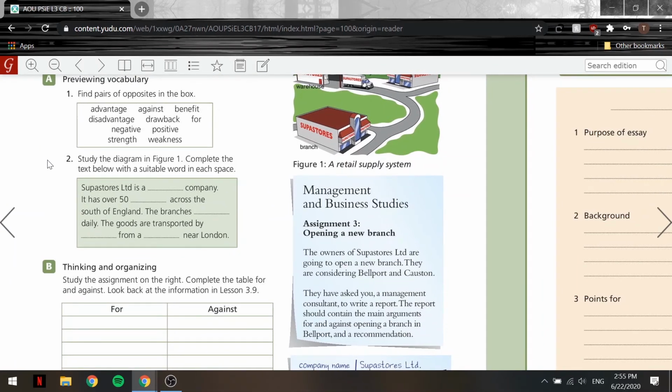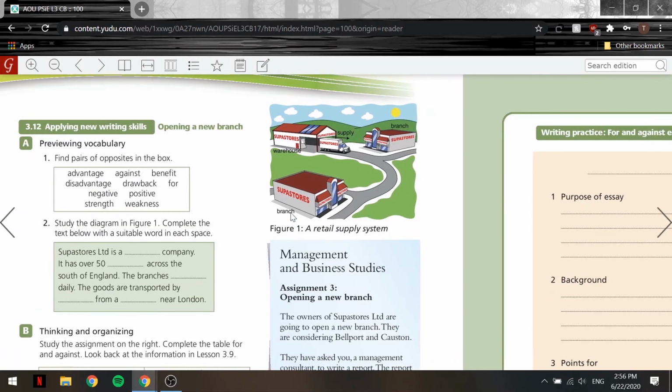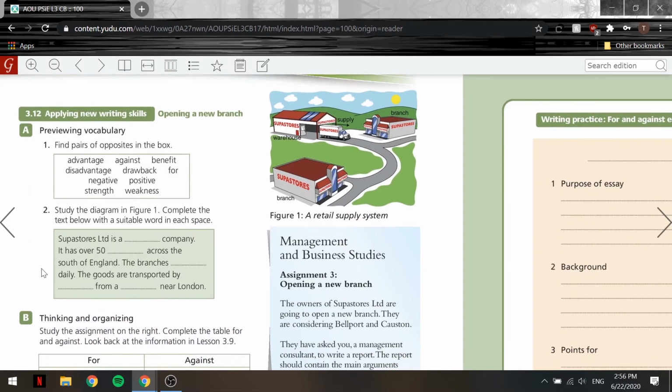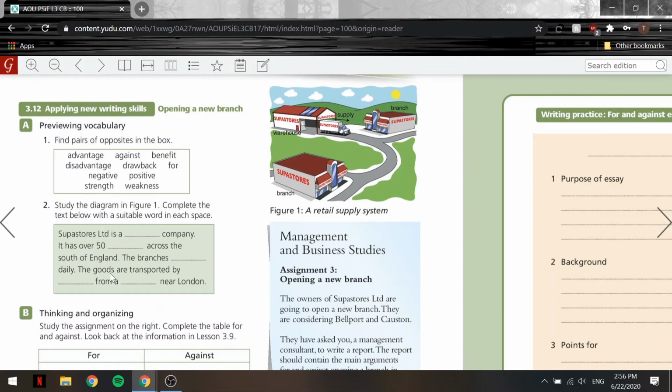Study the diagram in figure 1. Complete the text below with a suitable word in each space. So let's take a look at figure 1. It looks like we have a retail company of some sort. So we have a company called Superstores. Okay, we have a warehouse here, and it looks like we have 2 branches, and this is called a retail supply system. So now we're going to complete the text here with a suitable word.